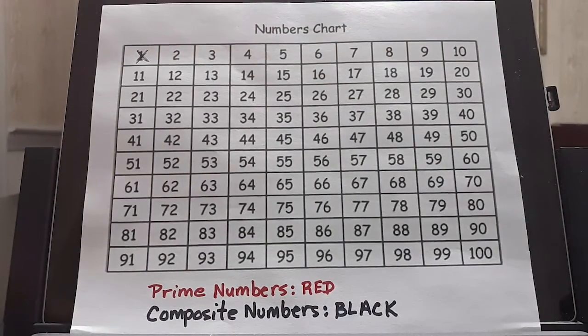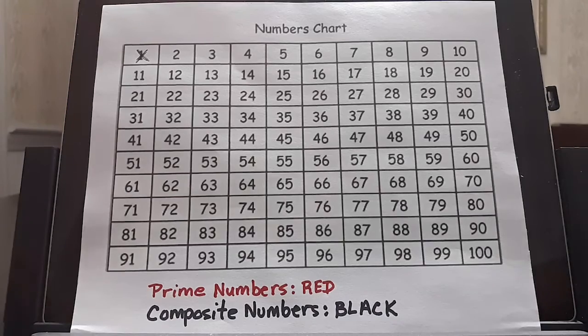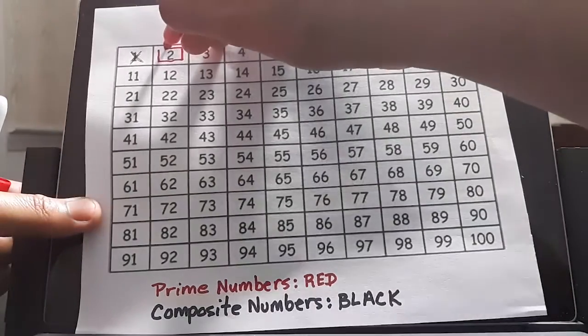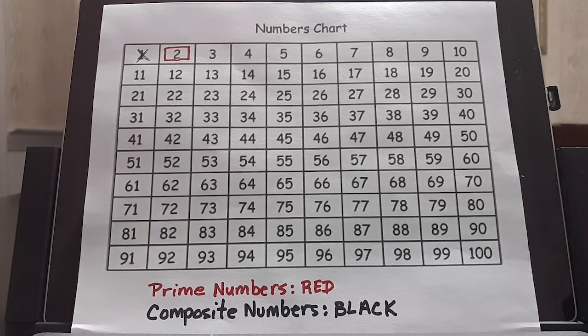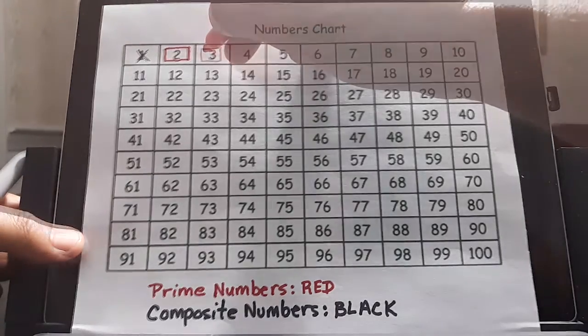Okay, now we're going to go through 2 through 100. The number 2 is a prime number because the only factors are 2 times 1. So we will mark it with a red marker. And that is the only even number that you will see that will be a prime number, the number 2, because the only factors it has are 2 and 1. The number 3 will be a prime number. Once again, 2 factors, 3 and 1.